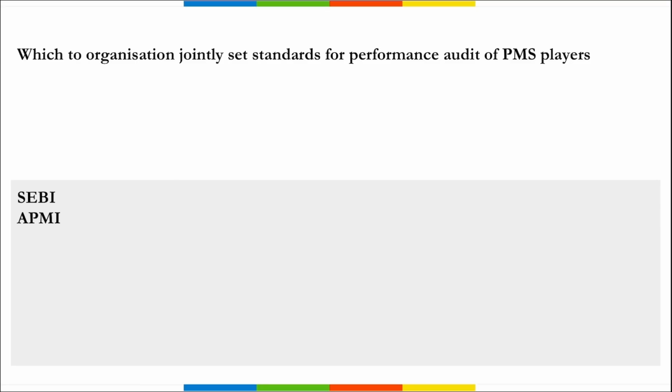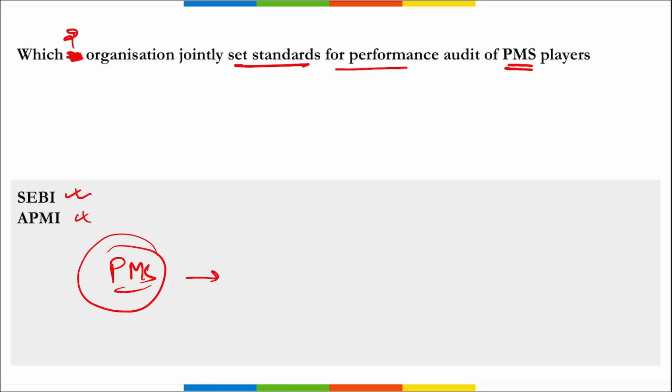Next, which two organizations jointly set standards for performance audits of PMS players? It is SEBI and APMI. APMI is the Association of Portfolio Managers in India. So SEBI and APMI collaboratively established performance auditing standards for portfolio management service providers, and this will be effective from 1st October 2023. Right? This information by SEBI is provided in exercise of the power conferred under Section 11(1) of the SEBI Act of 1992.